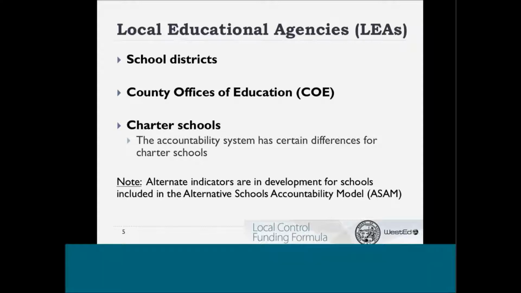Alternate indicators are in development for schools included in the Alternative Schools Accountability Model. These schools are not included in the dashboard report for the spring 2017 release.